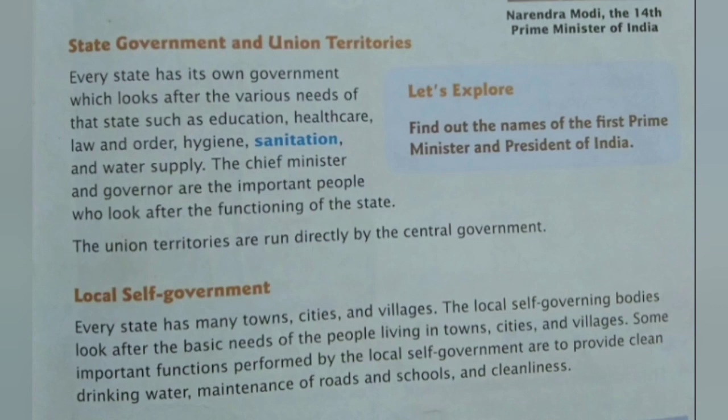So the local self-government knows us very well, and they can meet our needs much more easily than Narendra Modi ji, that is, the central government, can. The local government can do much better. But when the problem is very big, we move to the state government and then to the central government. Clear? The first step is the local self-government, like the Panchayat office, then the collector office, and so on. It moves from small to big, in ascending order. Small to big. Fine.